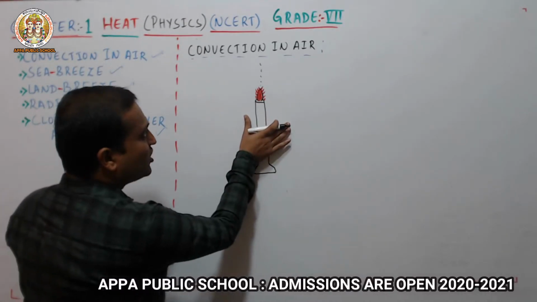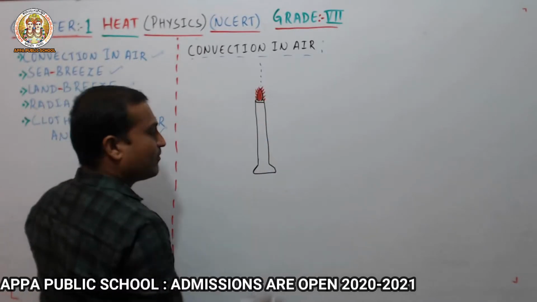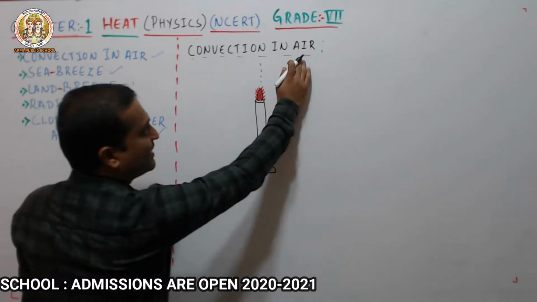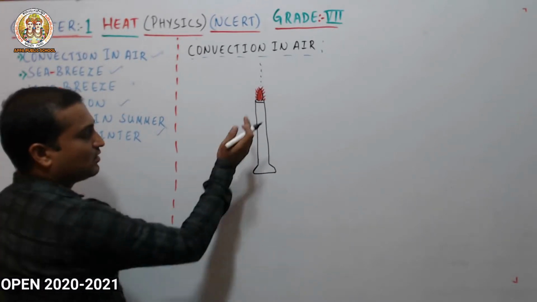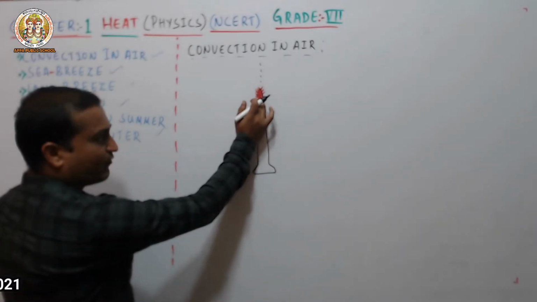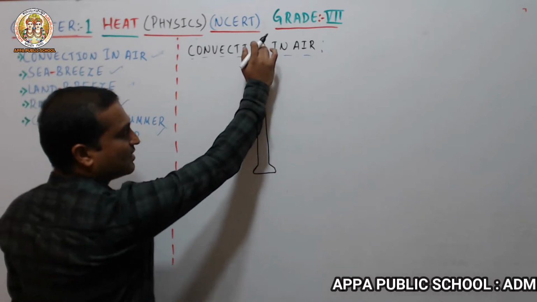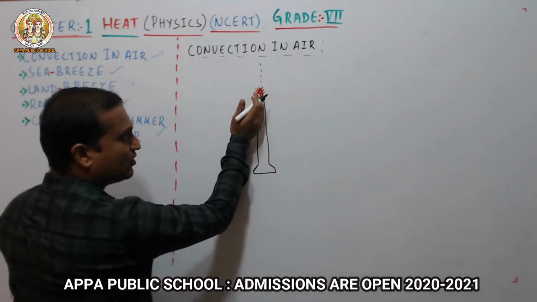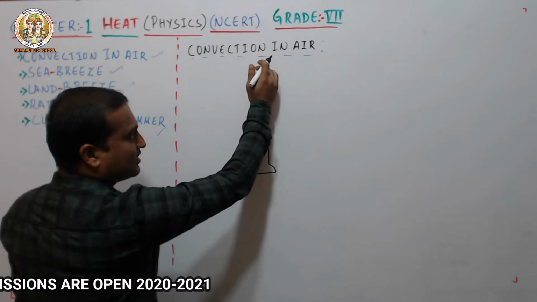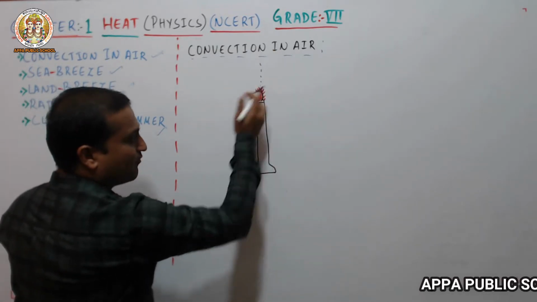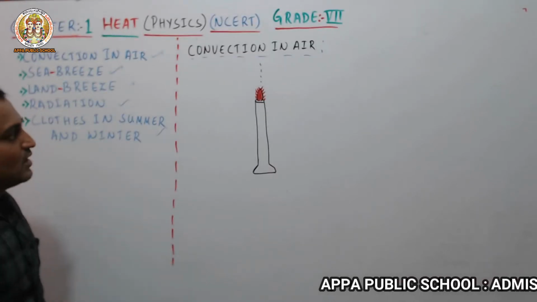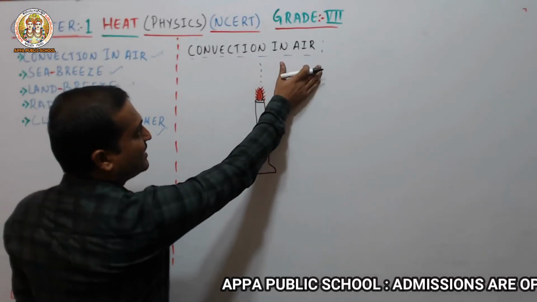So the air is heated in this way. This we call convection in air. The air near the source of heat gets heated and rises up, and the side air moves into its place, gets heated and rises. This process continues in the flame of this source. So this is convection in air.